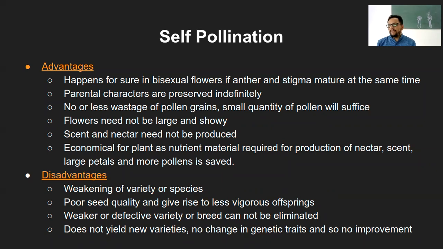So including those weak characteristics, it will go on for generations. And we know the rule of nature, right? That is survival of the fittest. The one which is stronger in terms of survival rate, adaptation, and so on, will be able to survive longer. So the weak varieties, ultimately through the process of natural selection, will be eliminated and might go extinct. So that becomes one of the disadvantages of self-pollination, which is weakening of the variety or species. Have you understood this point? If not, you can ask questions as well.